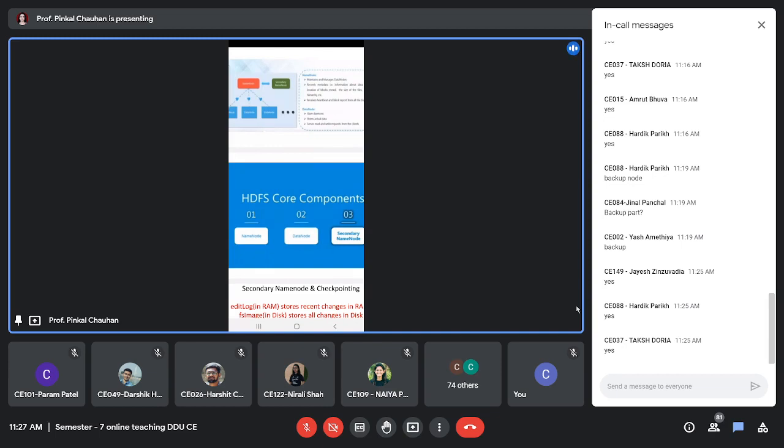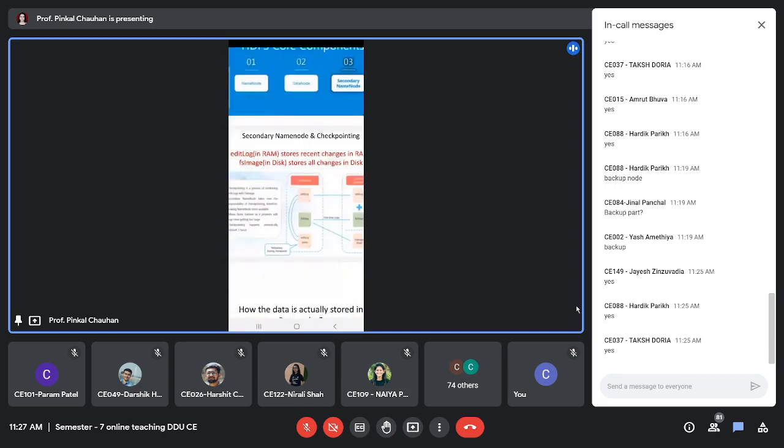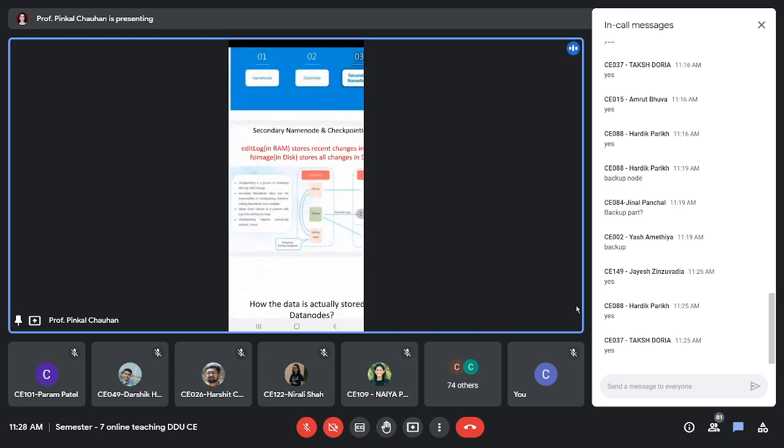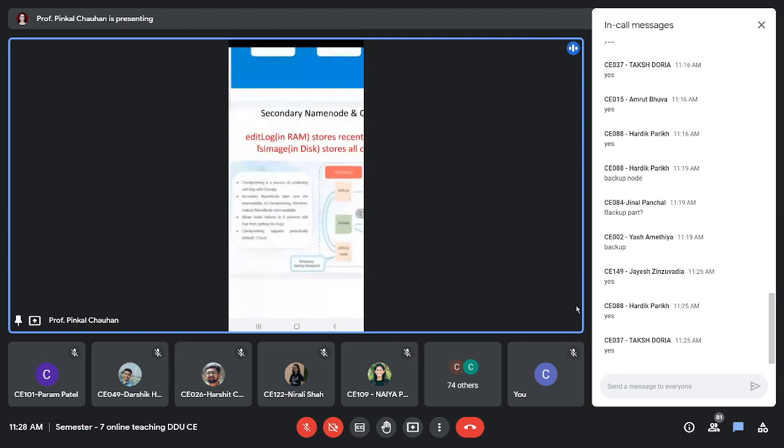So then what is the secondary name node doing? The main duty, as I said, is checkpointing. Now, what is checkpointing? Let us try to understand this. Checkpointing is a process of combining edit logs with FS image. Now, what are these things, the alien words? Let's try to understand.